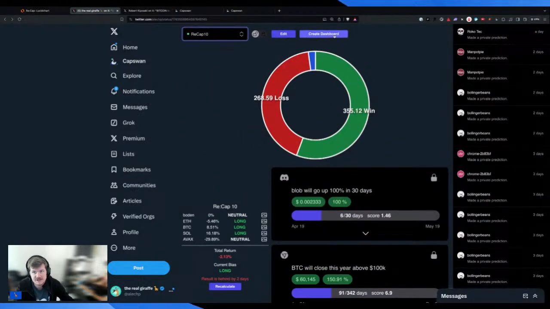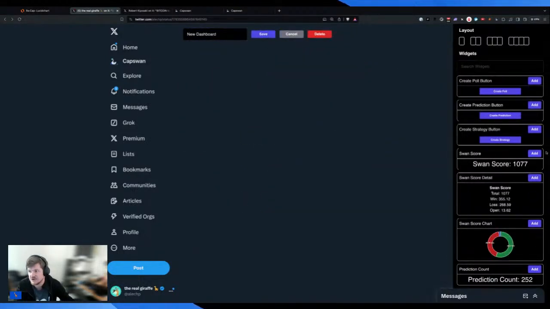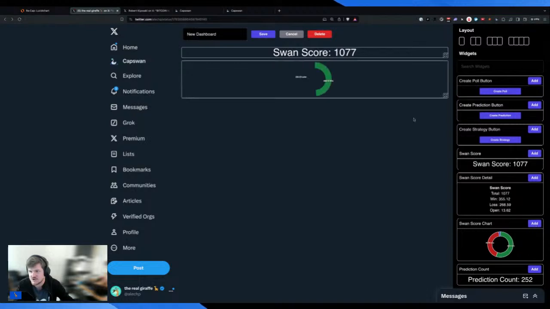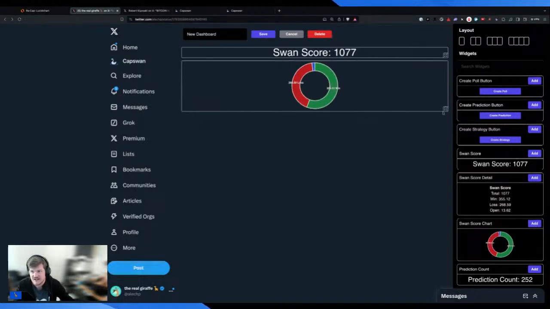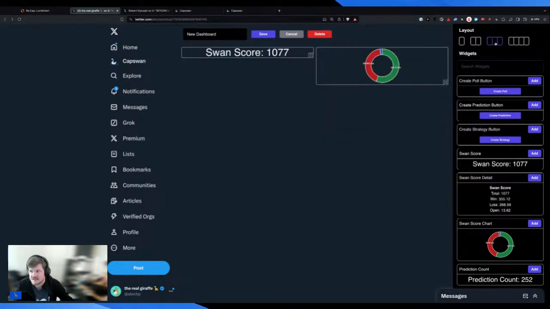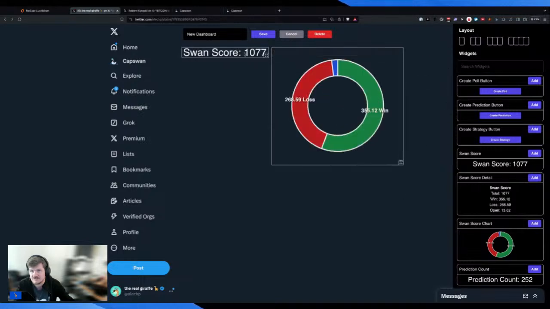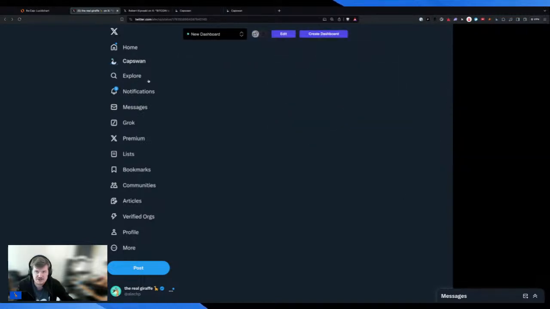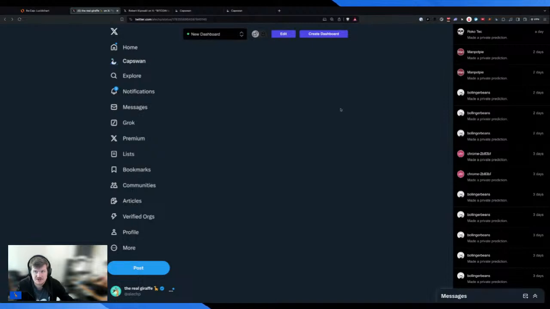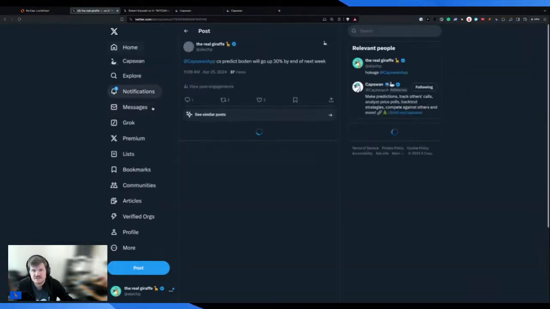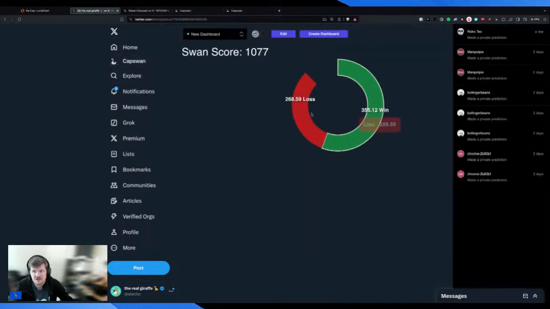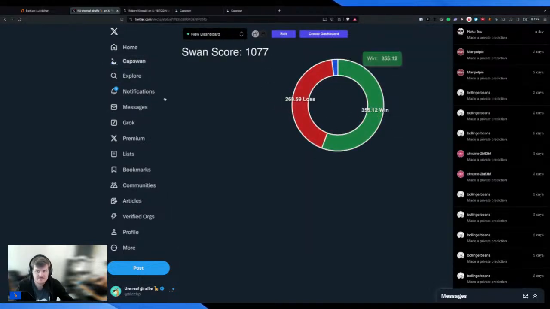So you could actually create a dashboard from scratch. You could add your swan score and charts and design it however you want, right? In this case, if we did, let's make this a little different. There we go. And I'm not going to do a full dashboard here on demo, but I'm sure you get the idea. So now on the next refresh after that new dashboard saves, now it'll be available, and then you can see what we just created, right?